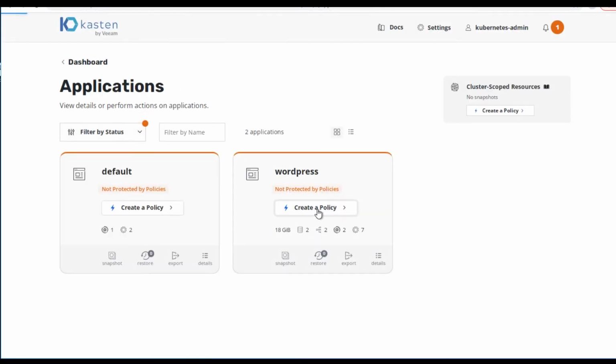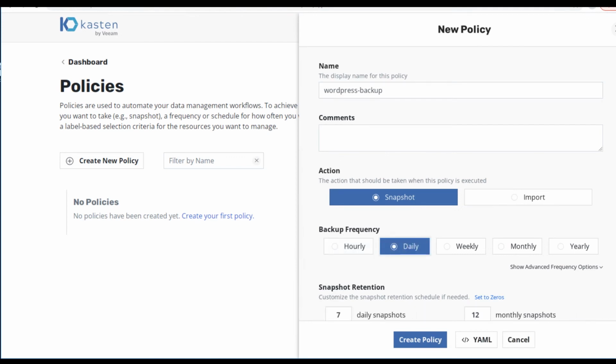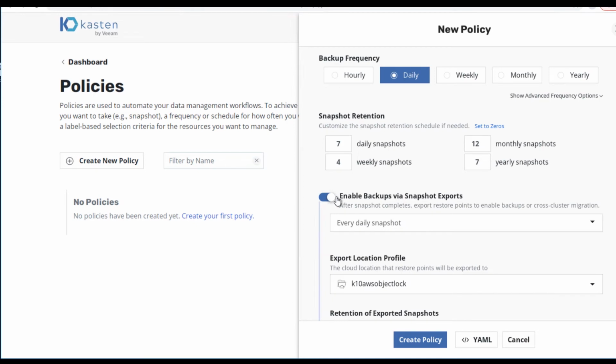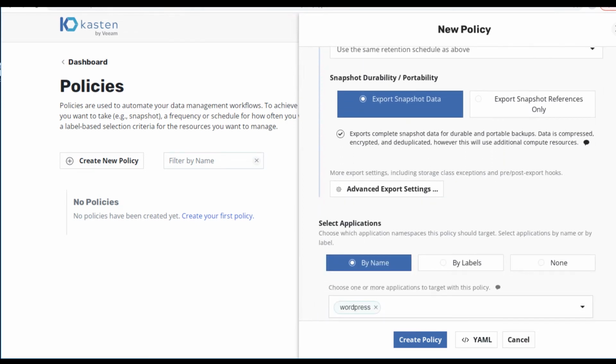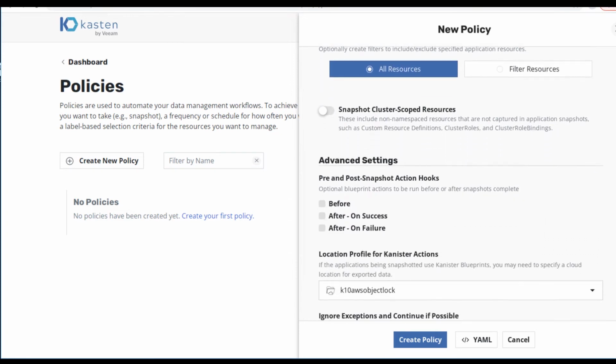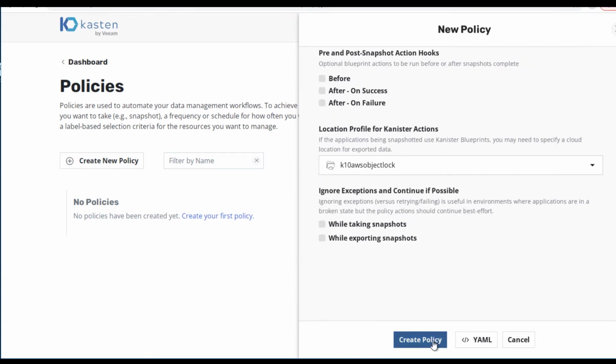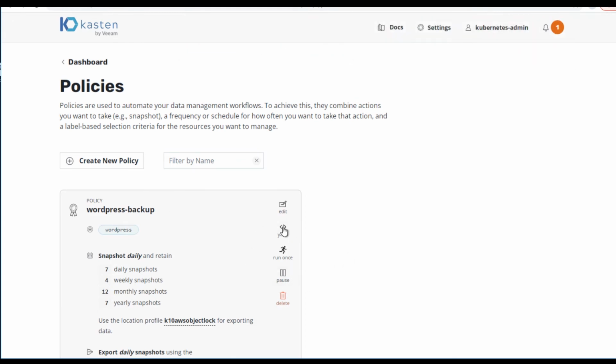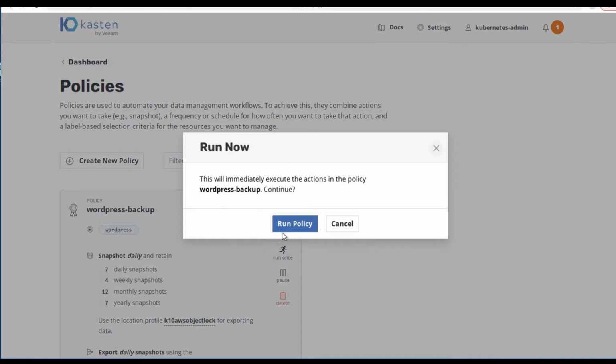Let's create our first backup policy for this WordPress application. We'll set our backup frequency, make sure that we enable our backups to our S3 object bucket, validate our settings, and create our policy. Let's click Run Once to run this policy now.